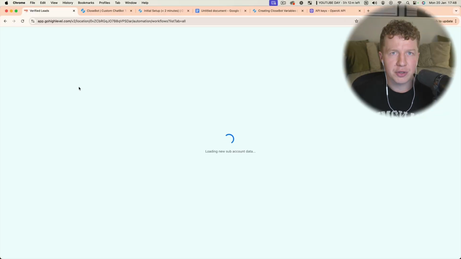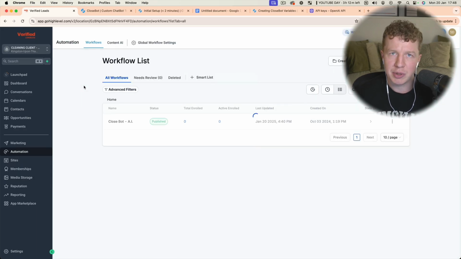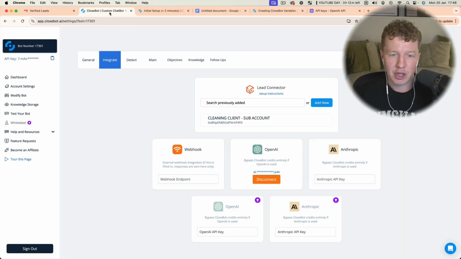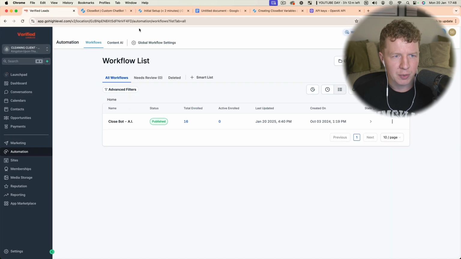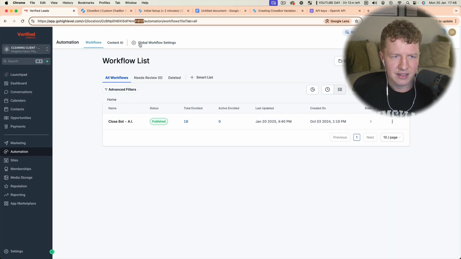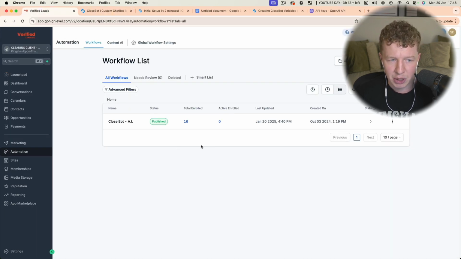So we've come into GoHighLevel, and we're going to go to the sub account that we're going to be using for this particular bot. If you go back into here, you can make sure that it's the same. If you see this string of letters and numbers, if we go to the last ones, we've got F4FD. If we go back to here, we can see we've got F4FD as the user of that particular sub account, so we know that is correct.